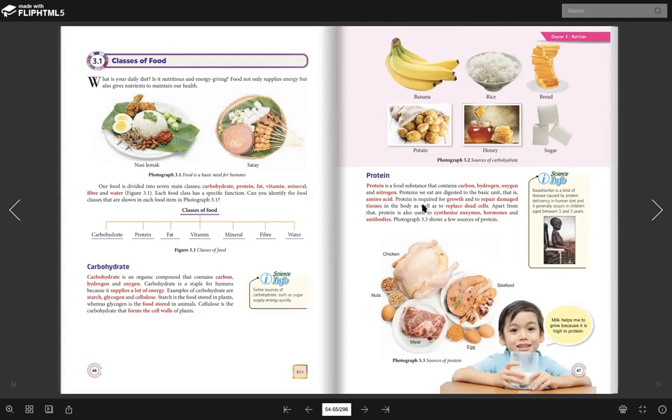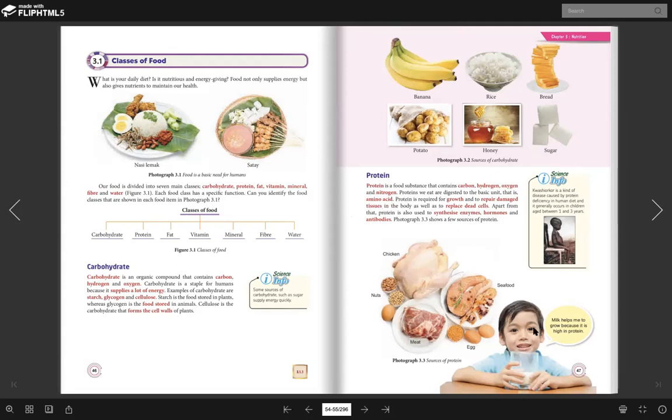Okay, so how many functions of protein? One, for growth. Second, to repair damaged tissue. Third, to replace cells. Fourth, to synthesize or produce enzymes, hormones, and antibodies. So here you see antibody, any amino acid, right? This one we are going to study in detail in the next subtopic. Okay, you just KIV first.